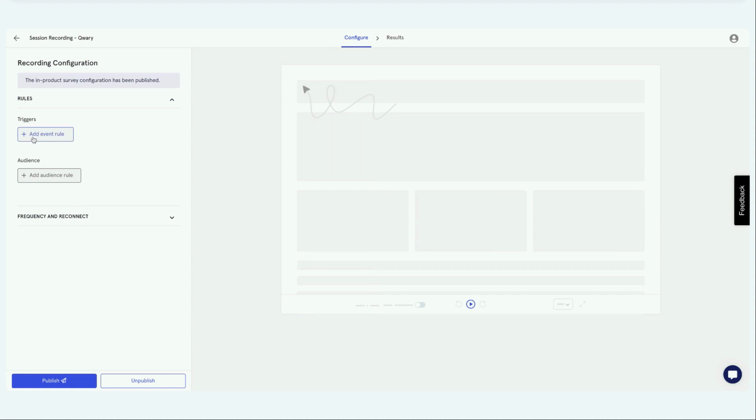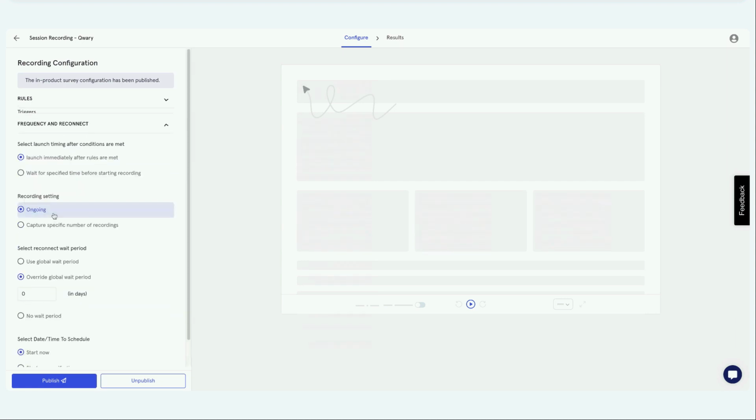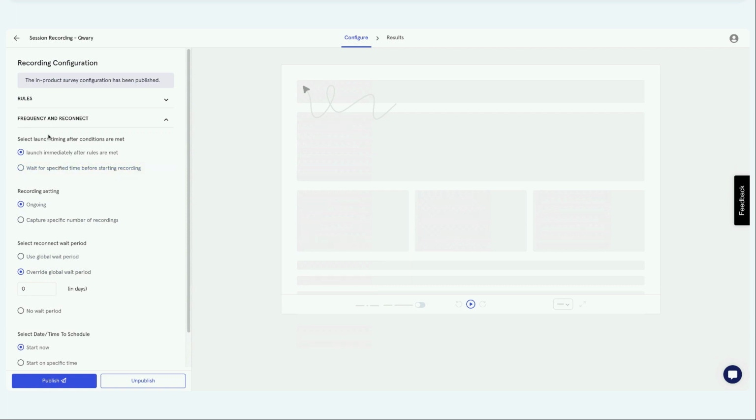You can associate that you want session recording enabled only after certain user interactions. You can define that in the trigger. You can also define your audience pool. But if you want to enable recording for all users, you don't need to define this. The rest is very similar to what you saw in the product survey. And when you're ready, click on publish.